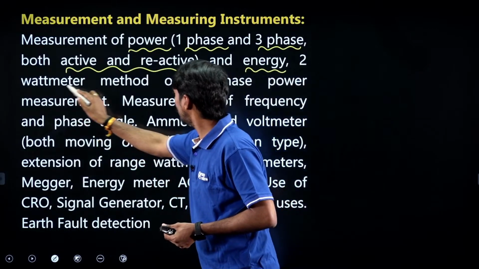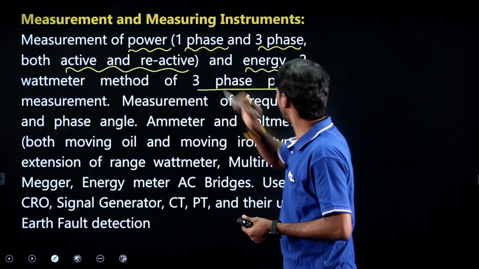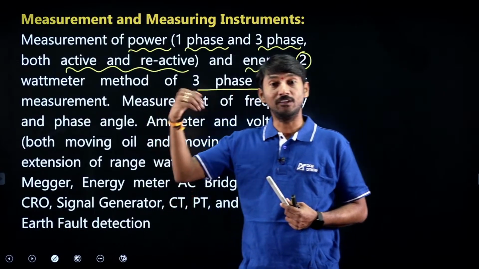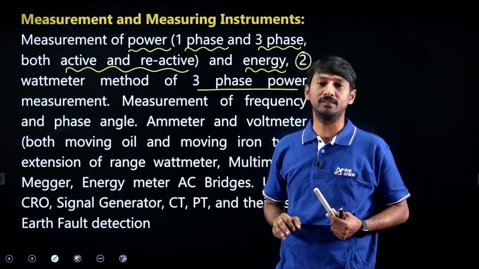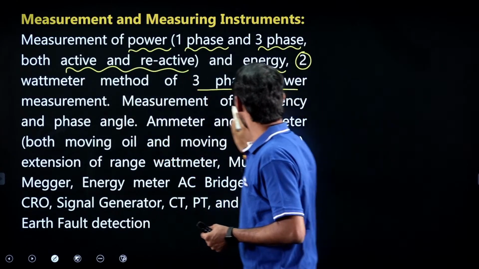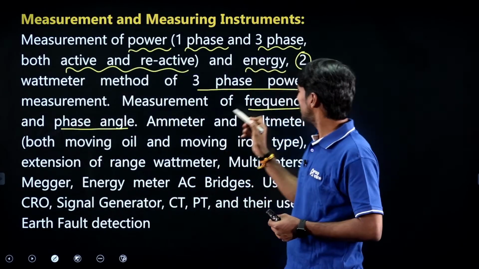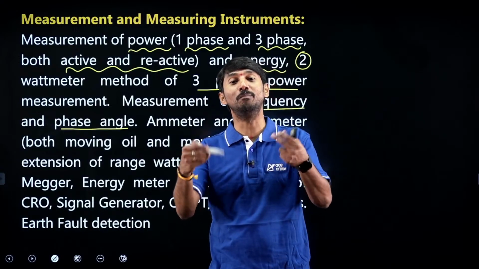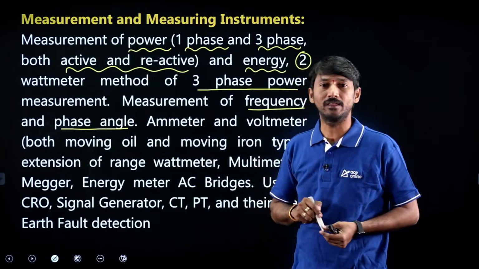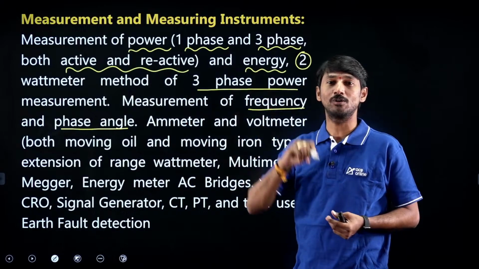And then the 2 wattmeter method of three phase power measurement. This is a very important topic. In three phase power measurement, the 2 wattmeter method is very important. And then measurement of frequency and measurement of phase angle. Measurement of frequency means frequency measuring devices, frequency meters. Measurement of phase angle means power factor angle, therefore power factor meter also.